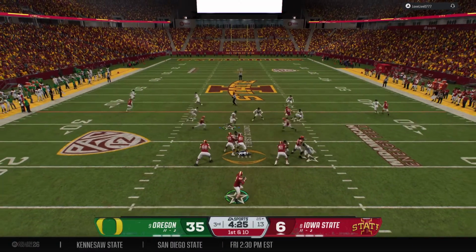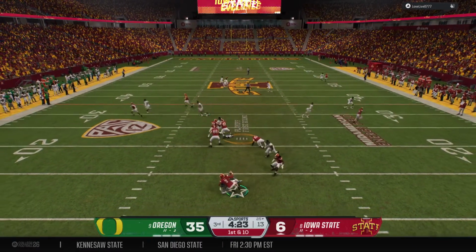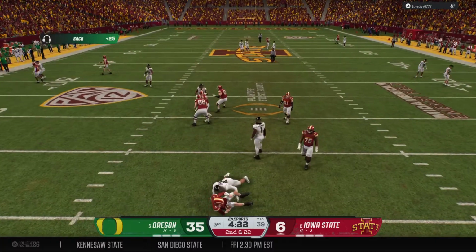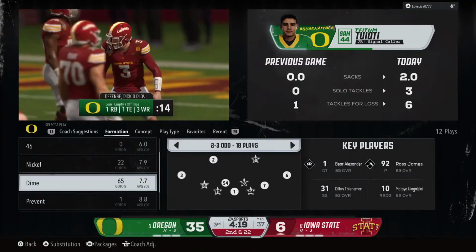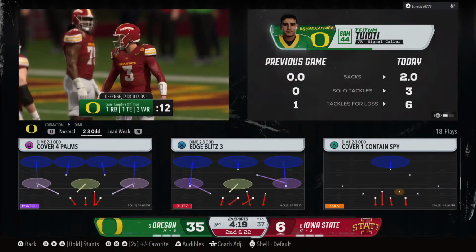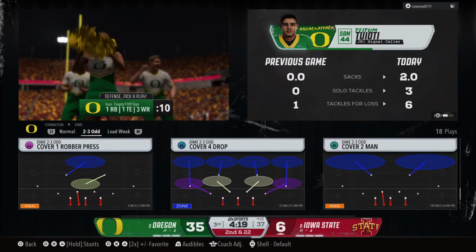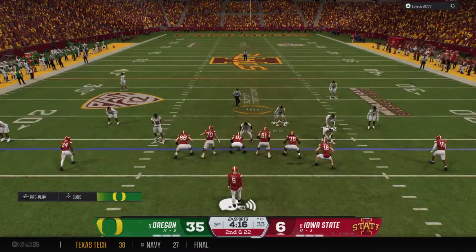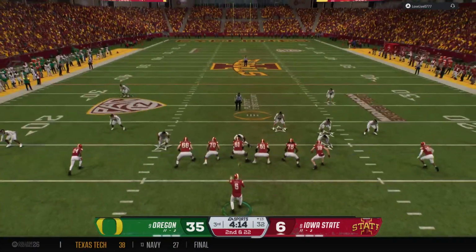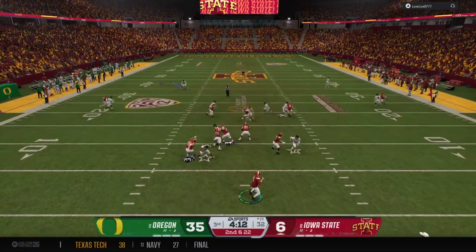On 1st and 10, looking to throw. He's running out of time here. Swarmed by the pass rush. A sack. And just like that, you squeeze the life out of this offense. That's another sack by this defense. They have been in that backfield the entire game, and a big reason why these guys are enjoying a lead. We'll see if they can overcome the sack. 2nd and very long.